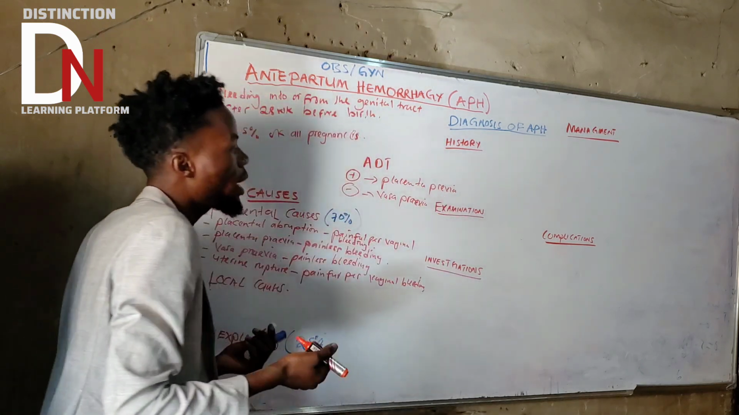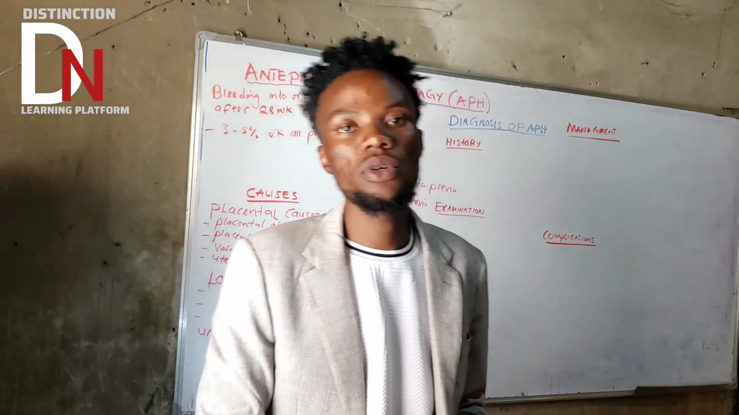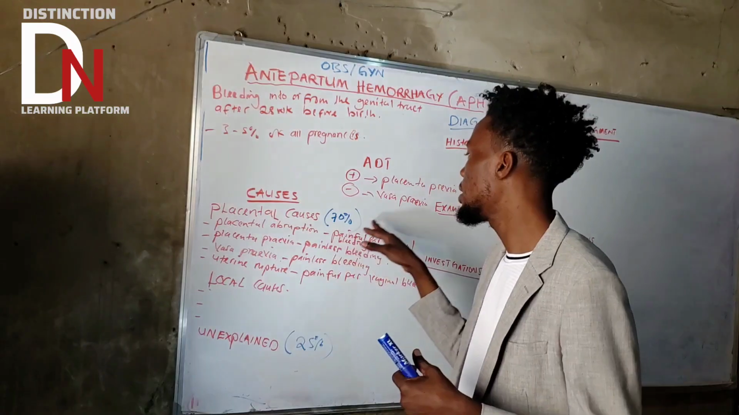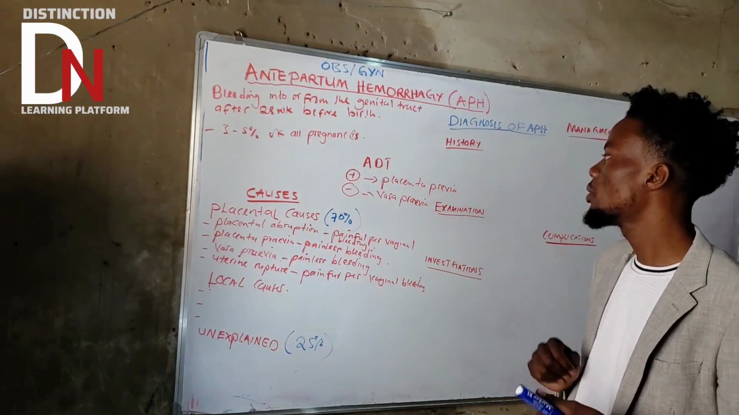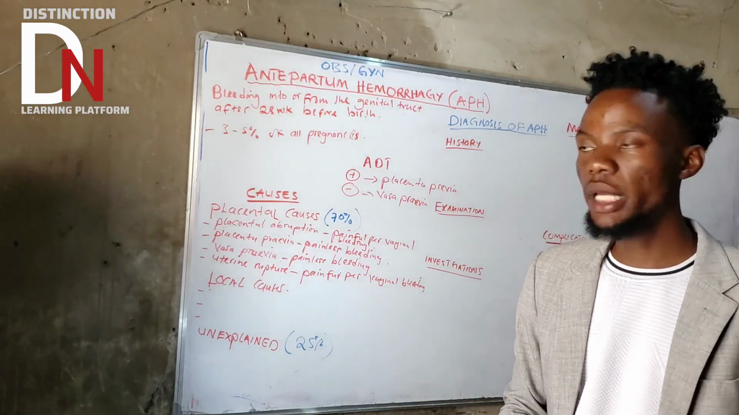Very, very important. Why vasa previa? Because the fetal hemoglobin is very, very resistant to the denaturing ability of the alkaline. Very, very important to take note.